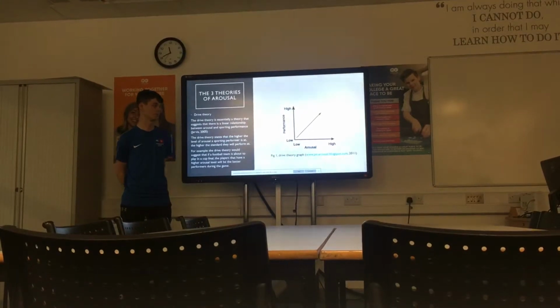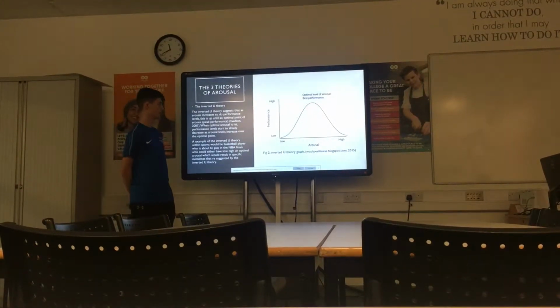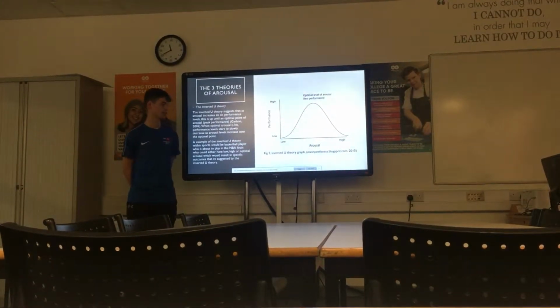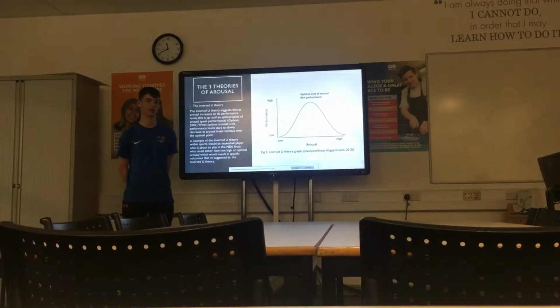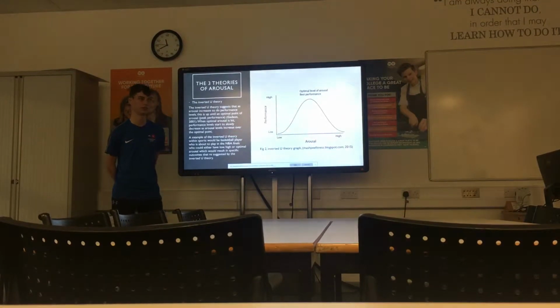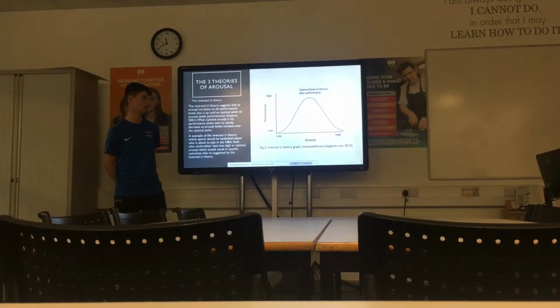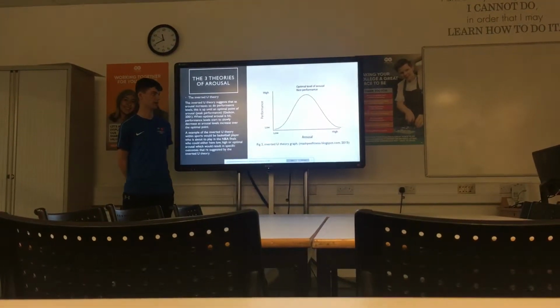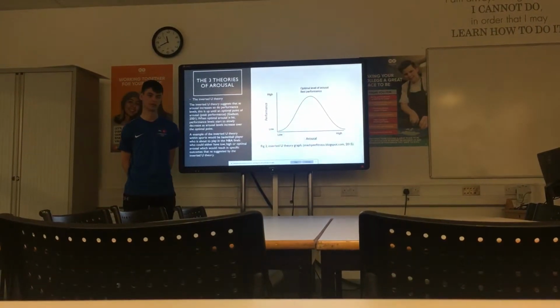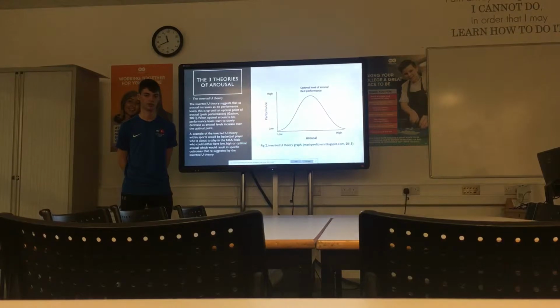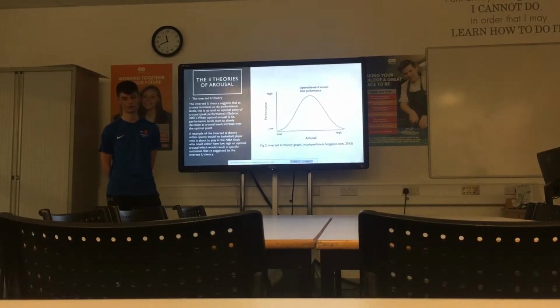are going to increase. And then there's inverted U theory, which suggests that arousal increases up to a point known as the optimal point, and then when it reaches that, it starts to decrease. So an example in sport would be an NBA player in a basketball game playing well in the first half and reaching their optimum arousal levels, and then in the second half, they become too aroused, and then performance levels start to decrease.